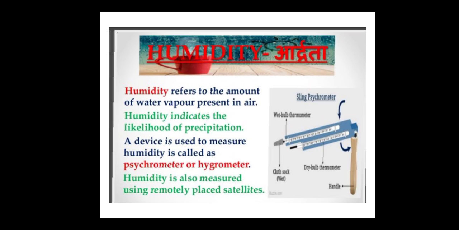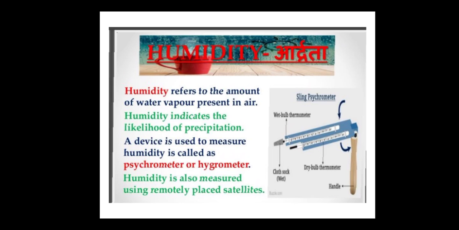Now what is humidity? Humidity refers to the amount of water vapor present in the air. जो एयर के अंदर जो वाटर वेपर्स होती है वो कितनी है, that is known as humidity. Humidity indicates the likelihood of precipitation.